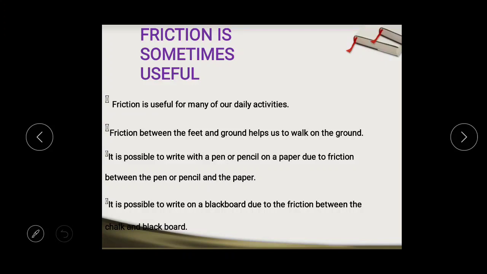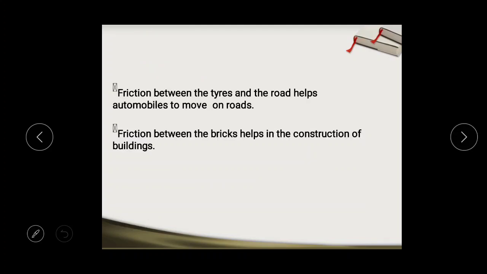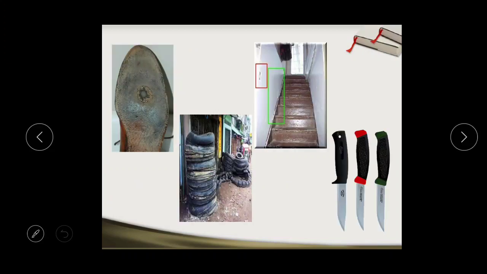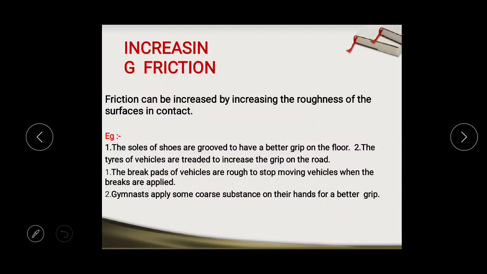But whenever it is asked to explain that friction is harmful for us, then you have to write these points that friction is harmful for us.